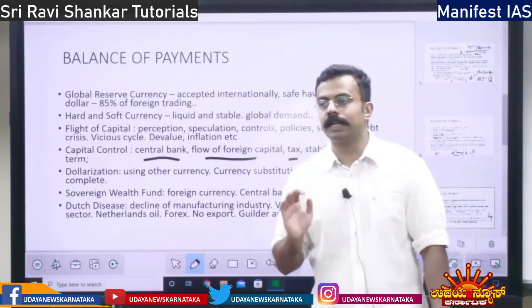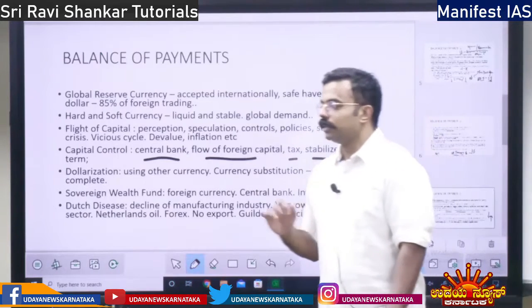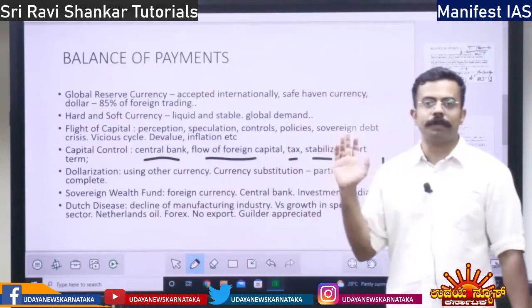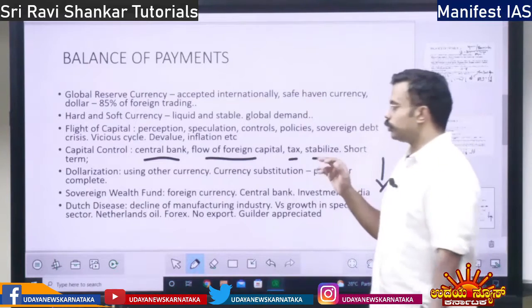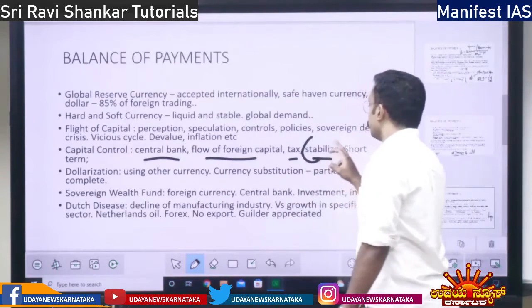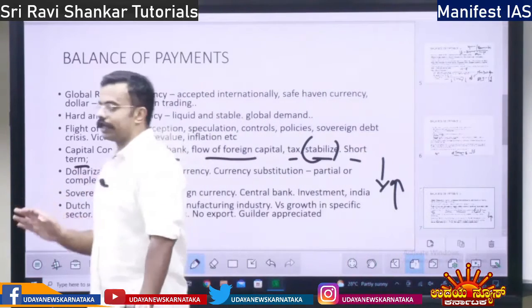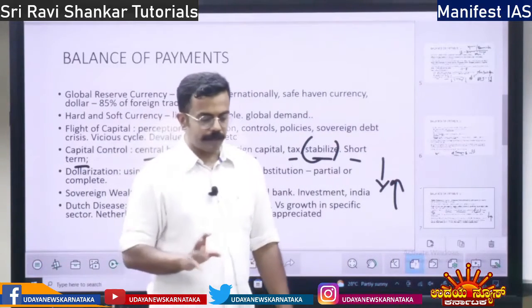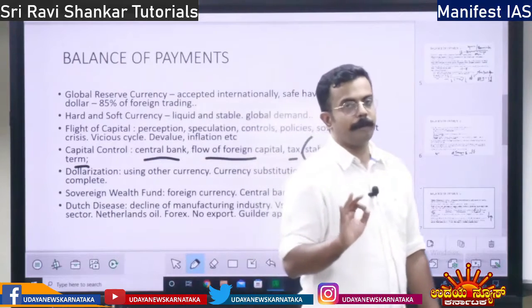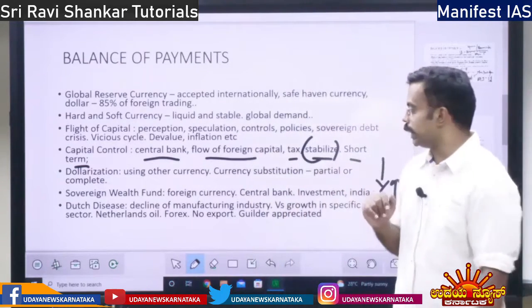See, if there is no capital control, what happens? The money will come and go automatically. It will hamper the economy. So with capital control, there is stability in the economy. Capital control can be only for the short term. Monitoring how the money comes and goes, that is capital control. It is not a long term policy, right?